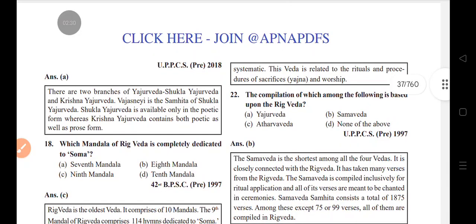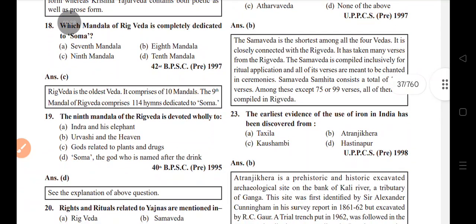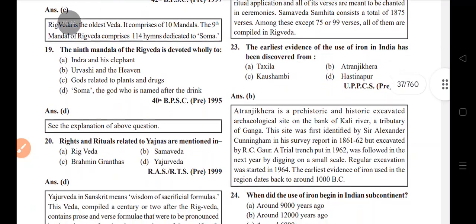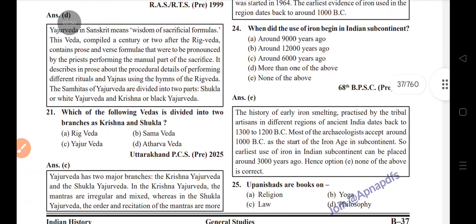The compilation of which among the following is based upon the Rig Veda? Samaveda. The earliest evidence of the use of iron in India has been discovered from Atranjikhera. When did the use of iron begin in the Indian subcontinent? In 1300 to 1200 BC.